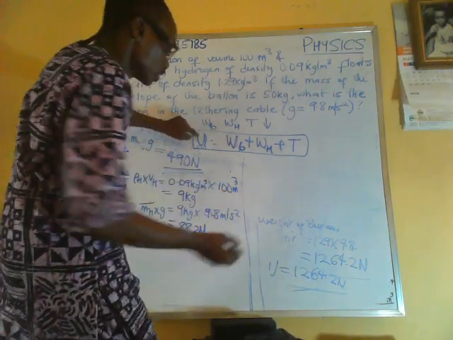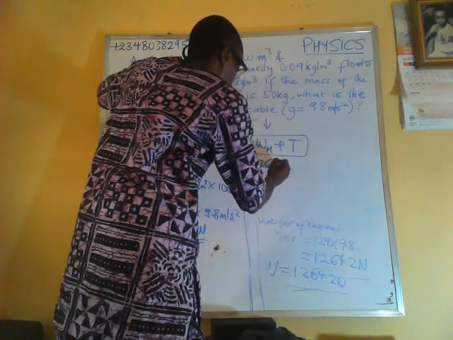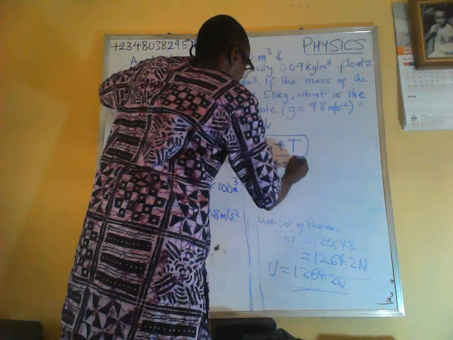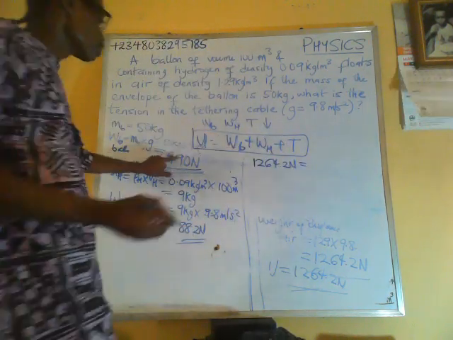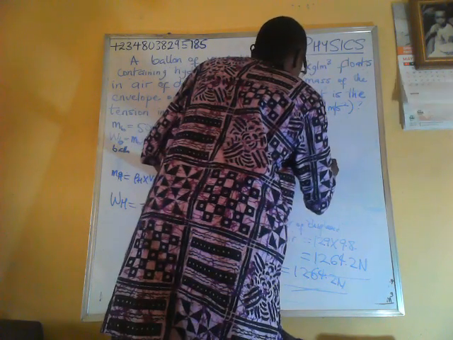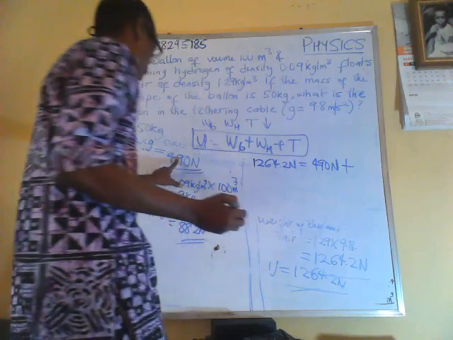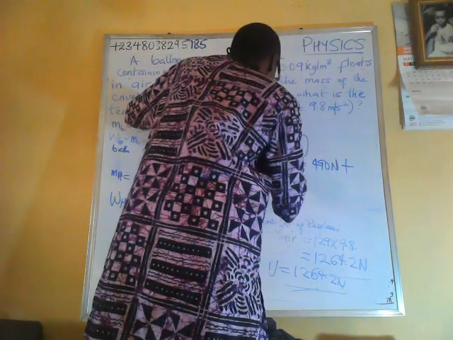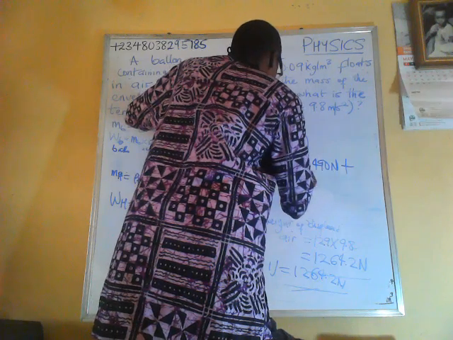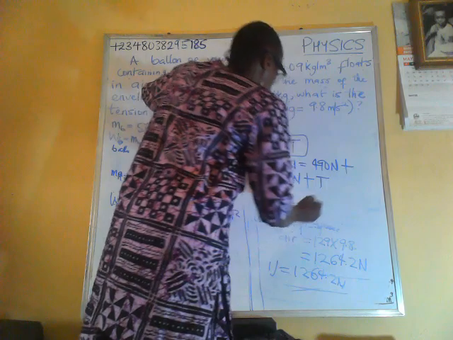So the up thrust is 1264.2 Newton, equals the weight of the balloon, which is 490 Newton, plus the weight of hydrogen, which is 88.2 Newton, plus the tension in the tethering cable, which we don't know.